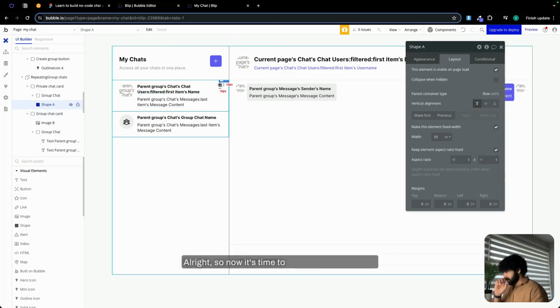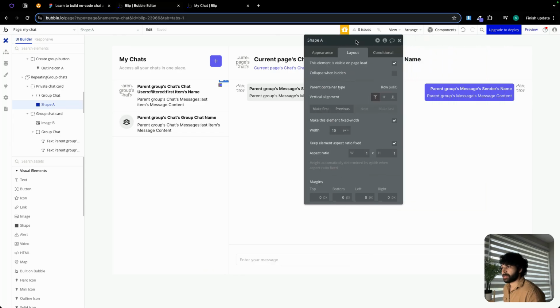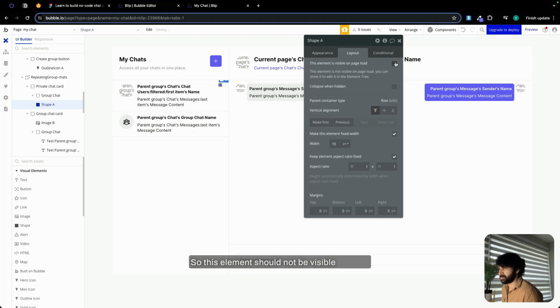Alright, so now it's time to set a condition on this. So I don't want this to be visible. For all the chats, it's just going to be visible when the message is not read. But the moment the message is read, we want to hide it. So for this, we're going to set a condition on this shape. This element should not be visible on page load.